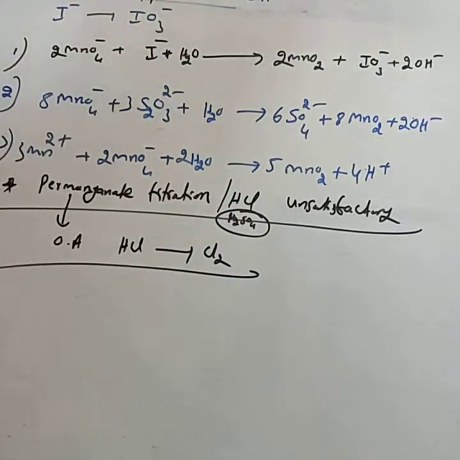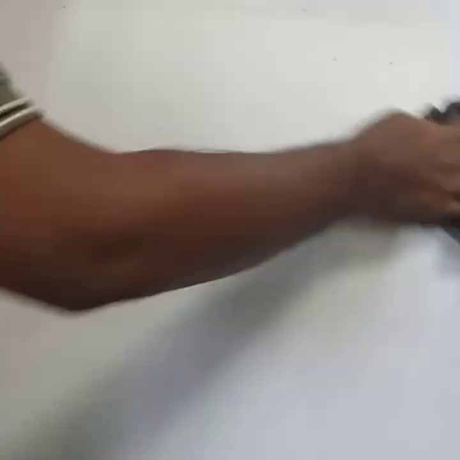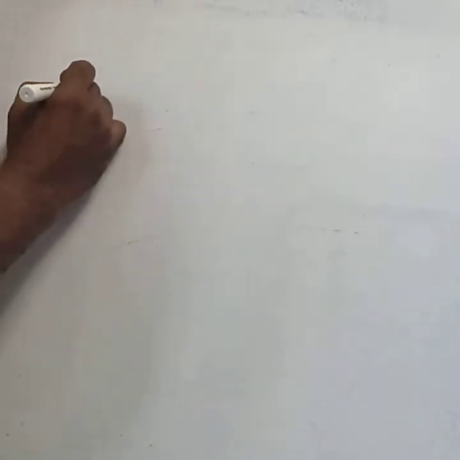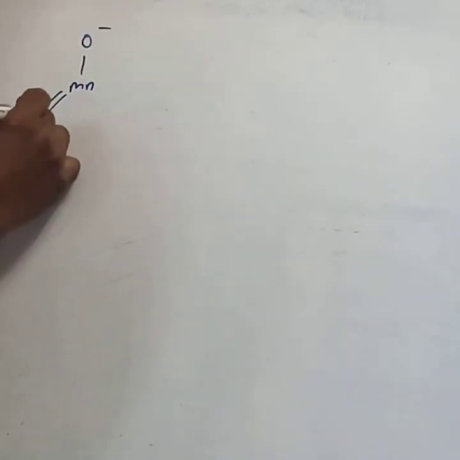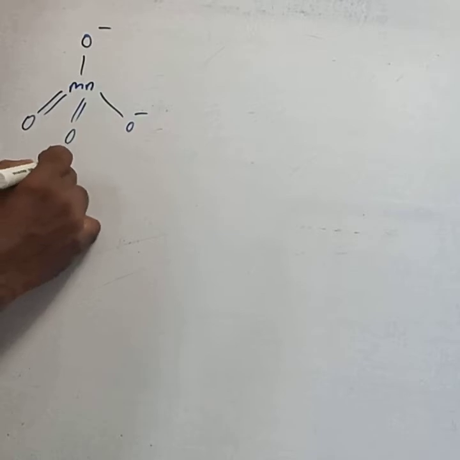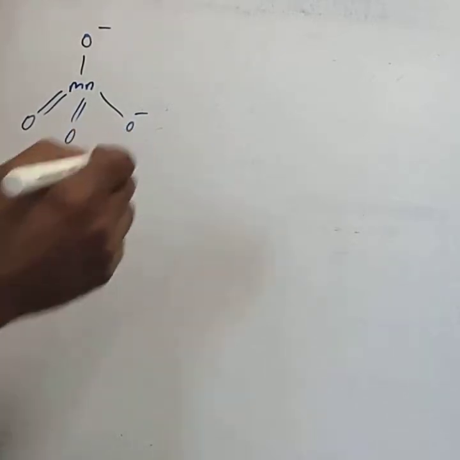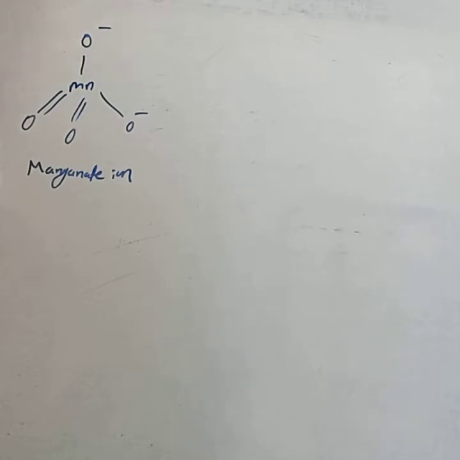Then you can write the structures of permanganate ion and manganate ion. Both have the tetrahedral structure. This is Mn, O minus, double bond O, double bond O, O minus. This is the manganate ion. It has a tetrahedral structure.